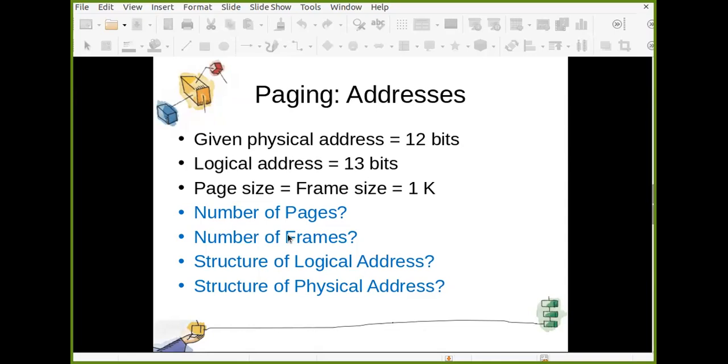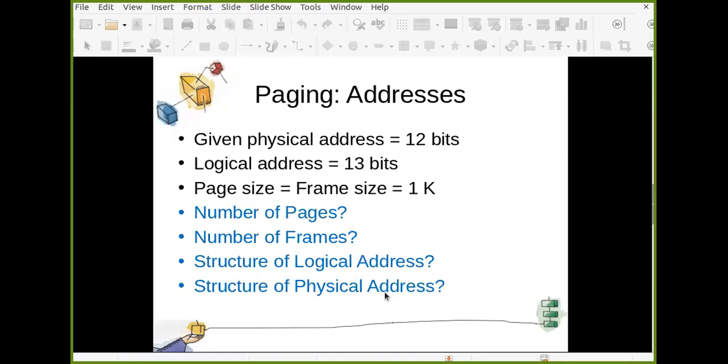Frames, number of frames: 4, correct. Structure of logical address: how many bits are used for page number and how many bits are used for offset. That is structure. Logical address is 10 plus 3 and physical address is 10 plus 2.